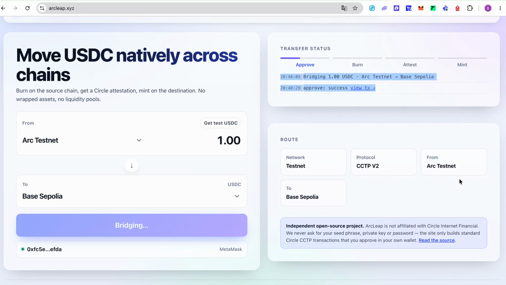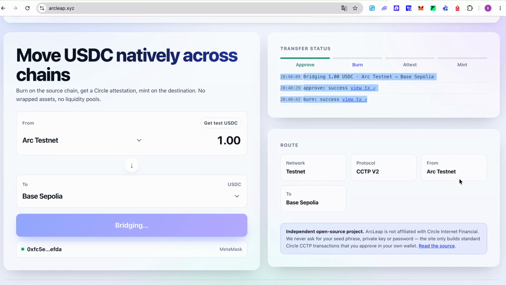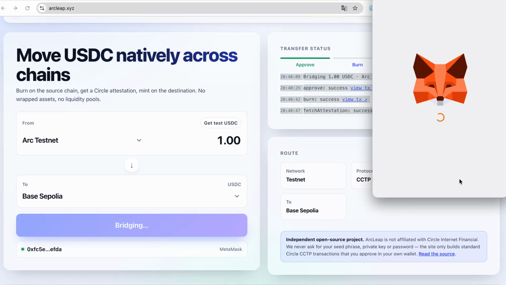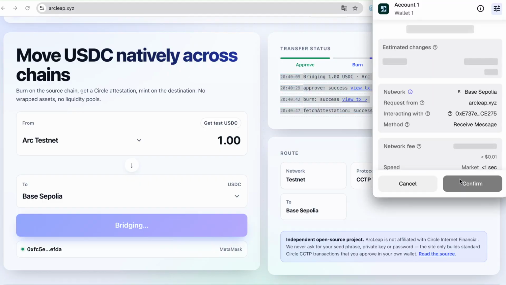Then the client polls Circle for the attestation. A standard transfer normally takes a few minutes. An agent must never block waiting for that, which is why our MCP server returns immediately after the burn and completes the mint on a later call.